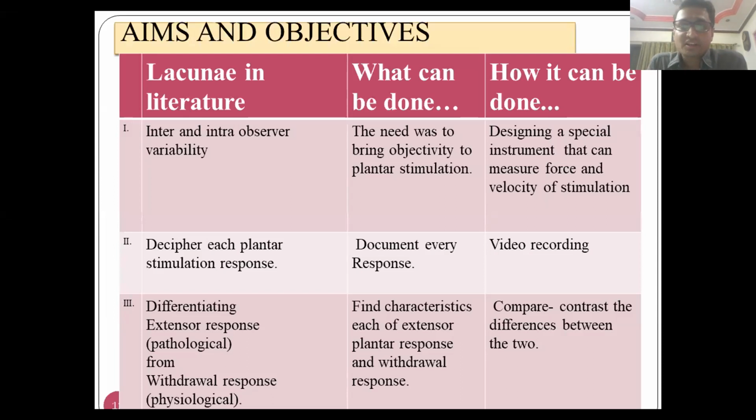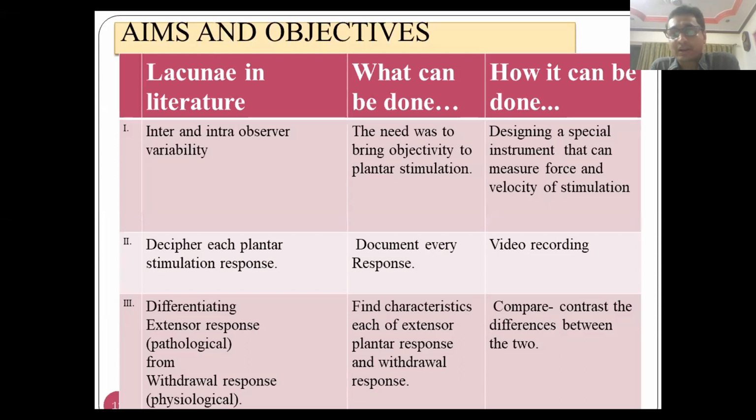Now coming to the research part of it. As we have seen, there was inter and intra-observer variability in Babinski elicitation and in Babinski interpretation. So Sir had this idea: can we make an instrument which can deliver a measured force and velocity of stimulus, so that we can have standardization of our stimulation, and then study the responses?